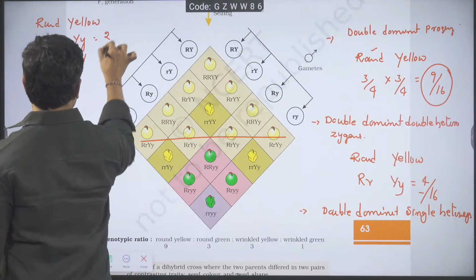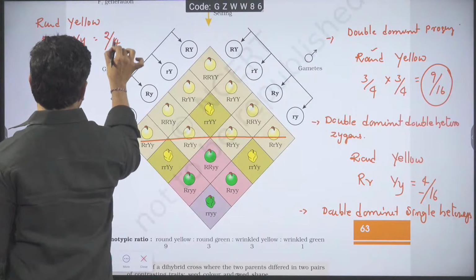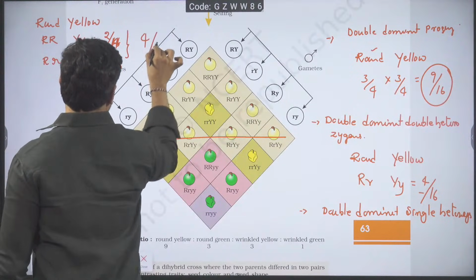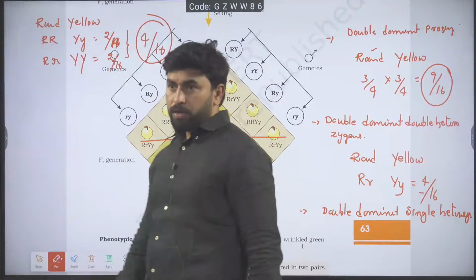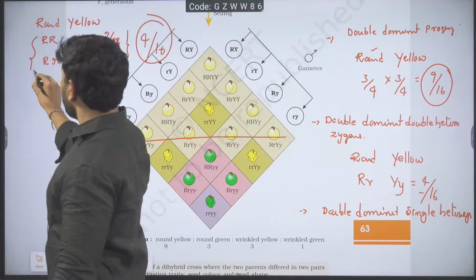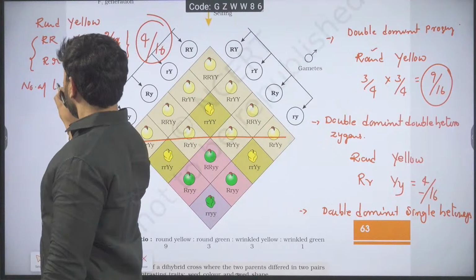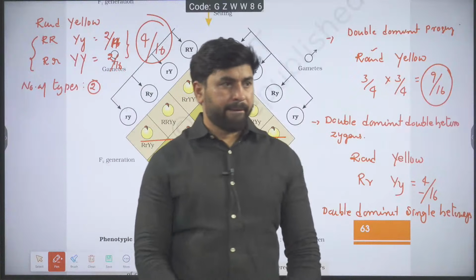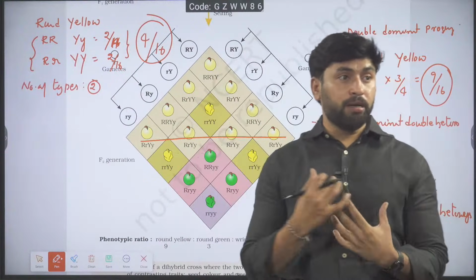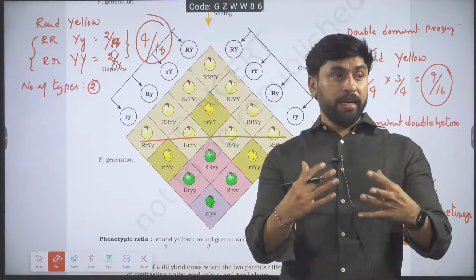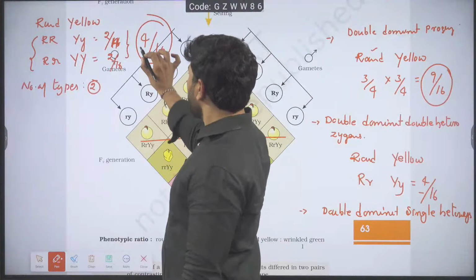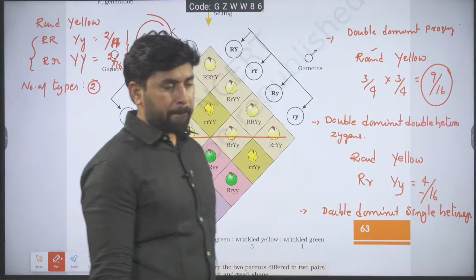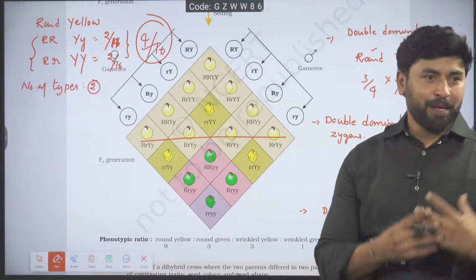So this should be 2 by 16, and this should be 2 by 16. Total number 4 by 16, but number of types are 2. So number of double dominant, single heterozygous individuals is 4, types are 2. Is it okay? Then let us see.